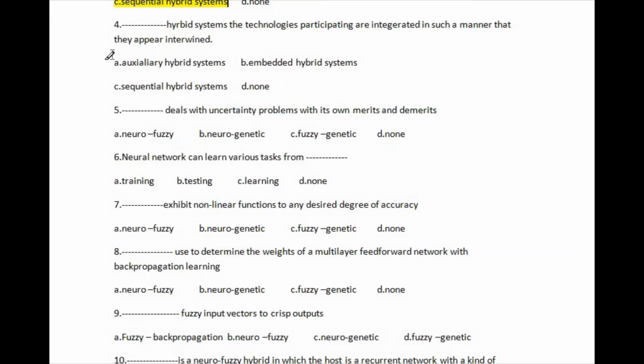The given options are: first, auxiliary hybrid system; second, embedded hybrid system; third, sequential hybrid system; and last, none. The right answer of this question is option B, embedded hybrid system.